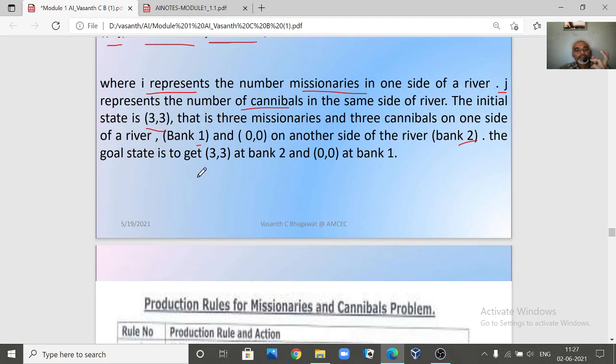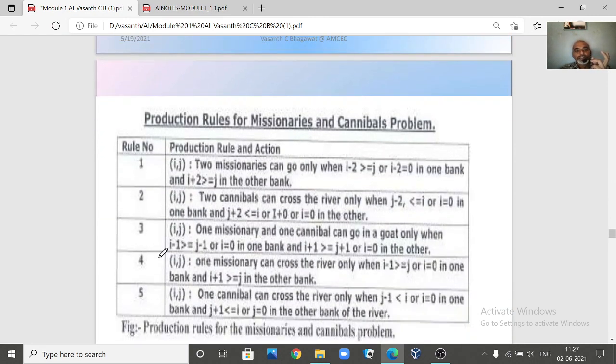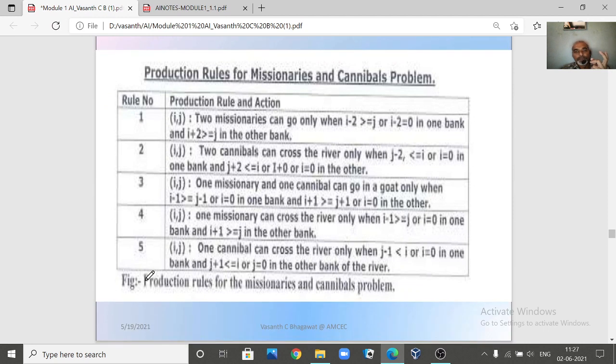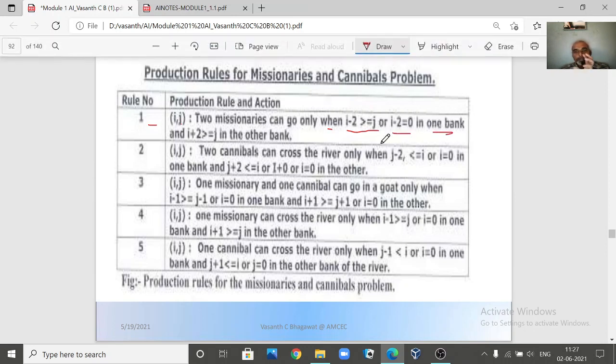These are the rules which are given in the textbook, so you can refer to them later to see how the rules are written. Let's take one rule here. Rule number 1, (i, j), where i is the missionaries and j represents the cannibals. 2 missionaries can go only when i minus 2 is greater than or equal to j, or i minus 2 equals j, in one bank. This is the precondition.